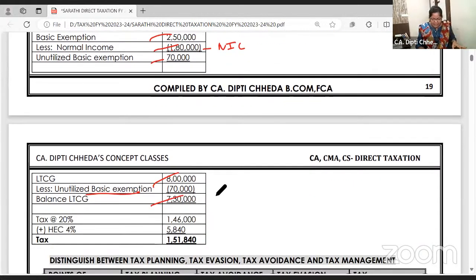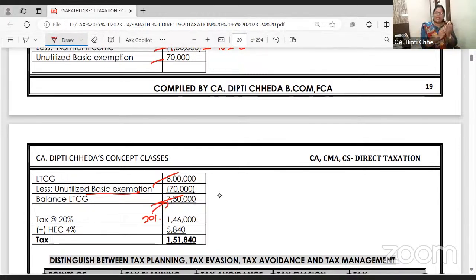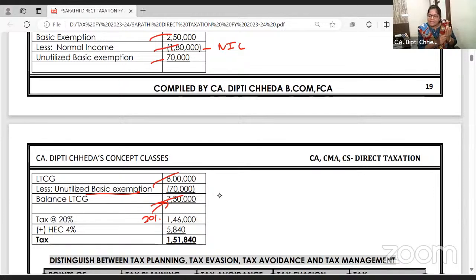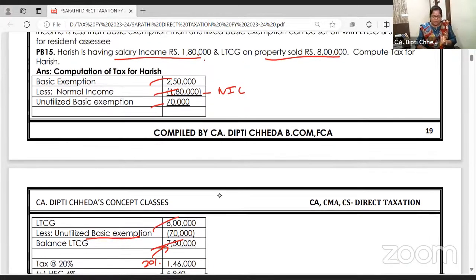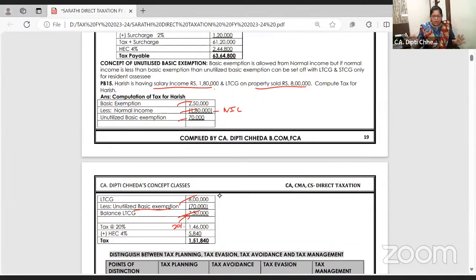And on 7 lakh 30,000, directly 20%, because this is special income, long-term capital gain taxed at 20%, and then cess is 5,840 and the final tax. It's a beautiful problem. I'll put it in brief so that you can copy this example and remember. Basic exemption is allowed from both long term and short term.